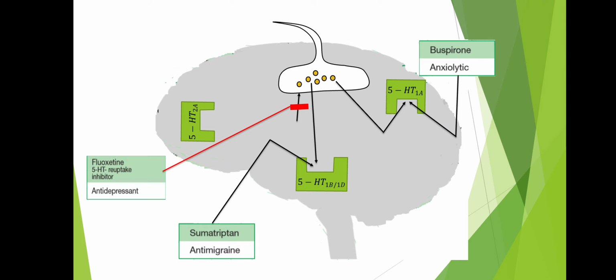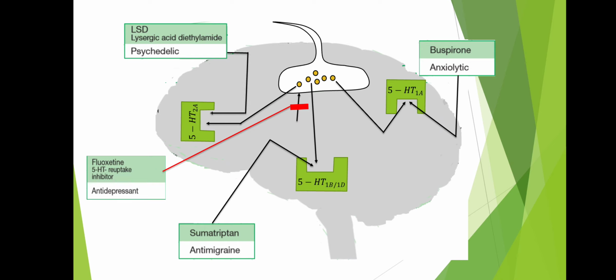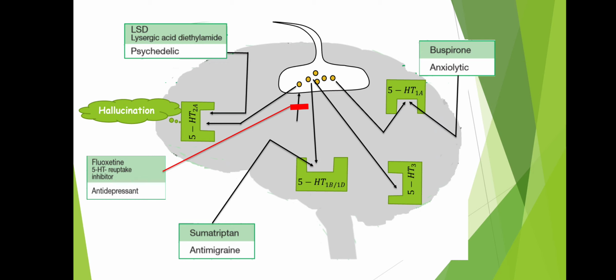Next we have got 5-HT2A receptor, and we know whenever serotonin binds with the 5-HT2A receptor and activates it, what will happen? Yes, it will lead to psychosis. So we have got psychedelics such as lysergic acid diethylamide, which also activate 5-HT2A receptor and produce hallucinations. Next we have got 5-HT3 receptor, and when serotonin binds with 5-HT3 receptor and activates it, then what will happen? Yes, vomiting happens. So we have got certain antiemetics such as ondansetron that act by blocking this 5-HT3 receptor.